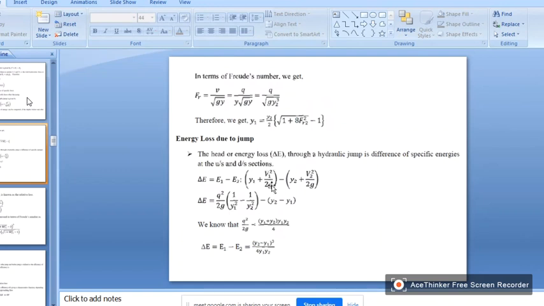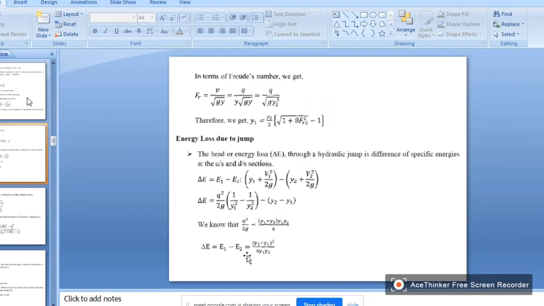V1 equals q by y1, and instead of v2 you can write q by y2. If you substitute those values and simplify, you will get this equation: delta E is equal to E1 minus E2 is equal to (y2 minus y1) whole cube by 4 y1 y2. So this is the change in energy.